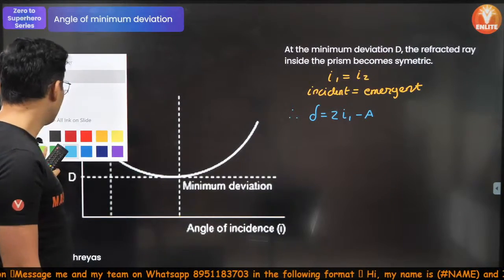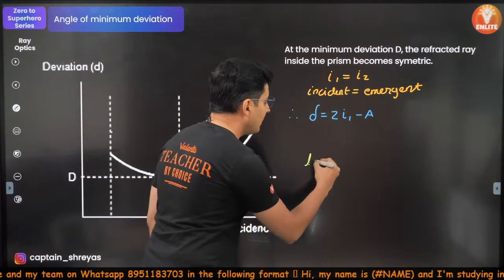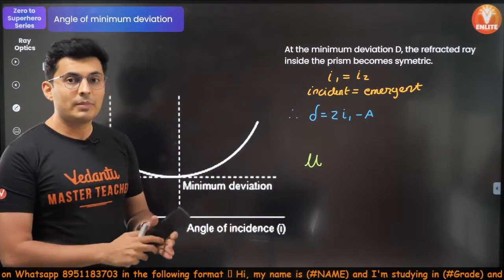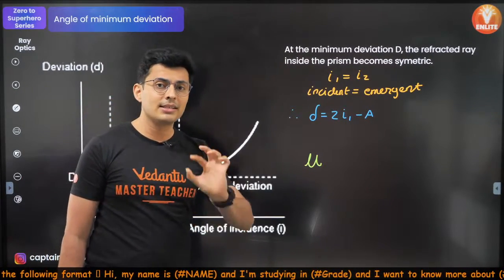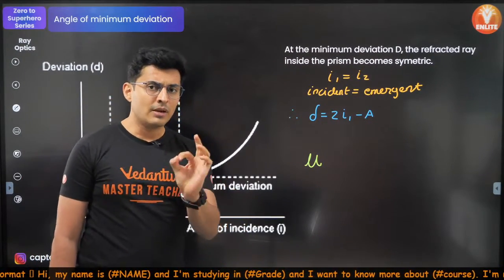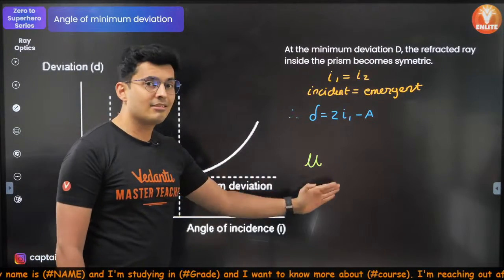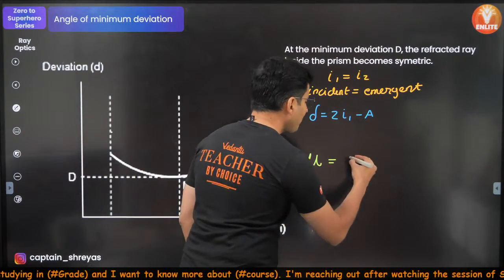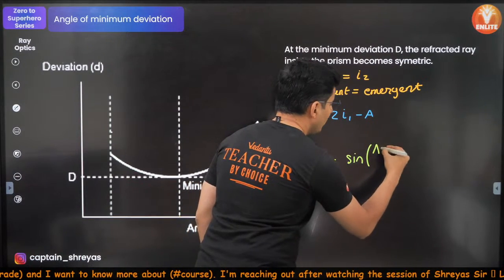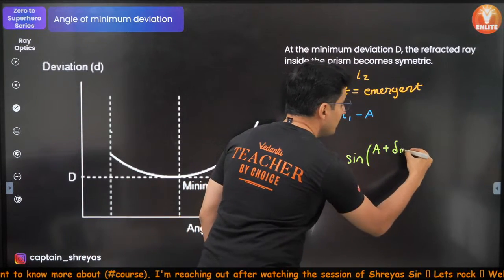The final expression which you should know is how the angle of the prism and the deviation angle are related to the refractive index at minimum deviation. For minimum deviation, the relationship which holds true is mu is equal to sine of (angle of prism plus minimum deviation)/2.